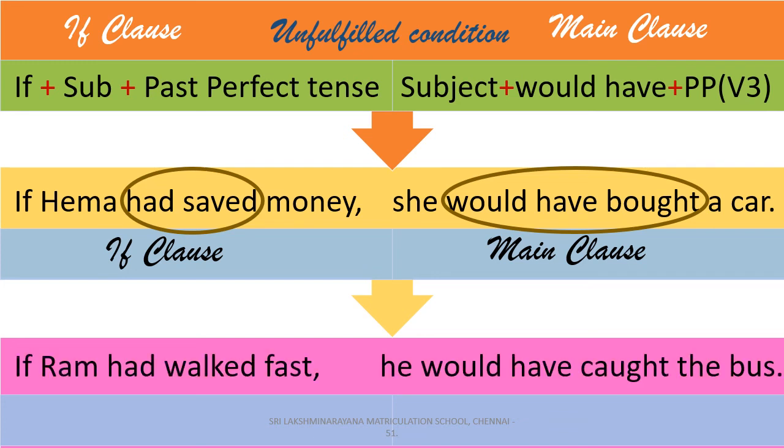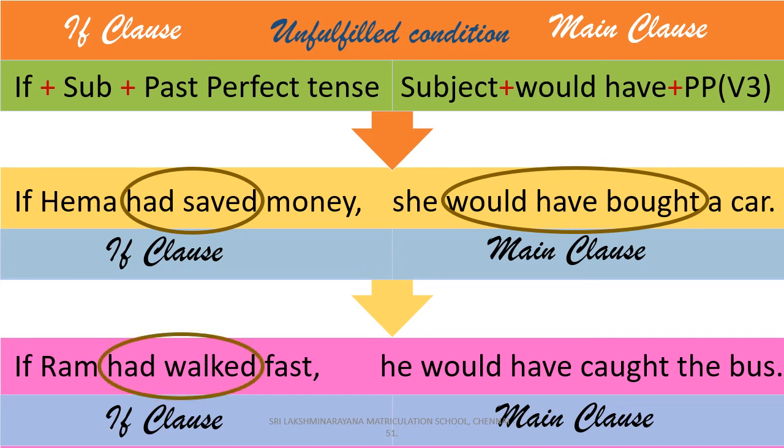Look at another example. If Ram had walked fast, he would have caught the bus. Here, if Ram had walked fast is the condition part, the if clause, and he would have caught the bus is the result part, the main clause. Here again, the condition expresses the action in the past that cannot be changed. And so we have used past perfect tense in the if clause part and would have and past participle form of verb in the main clause part.